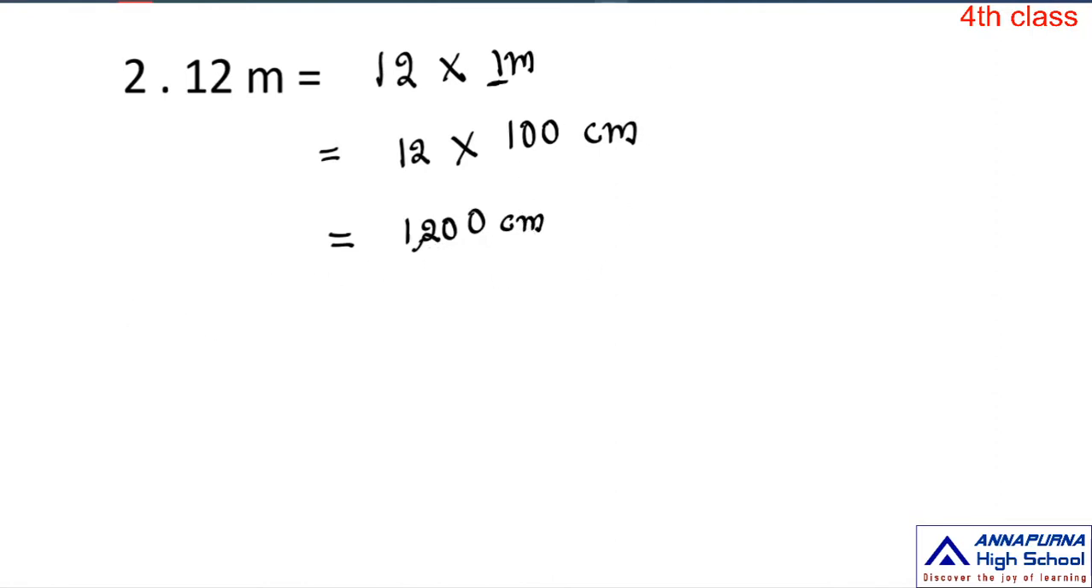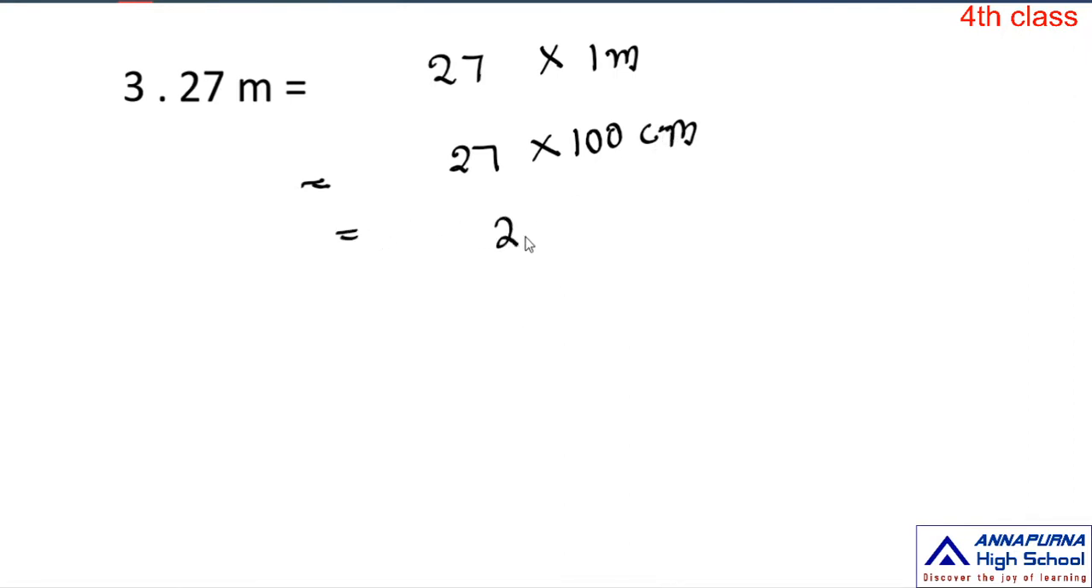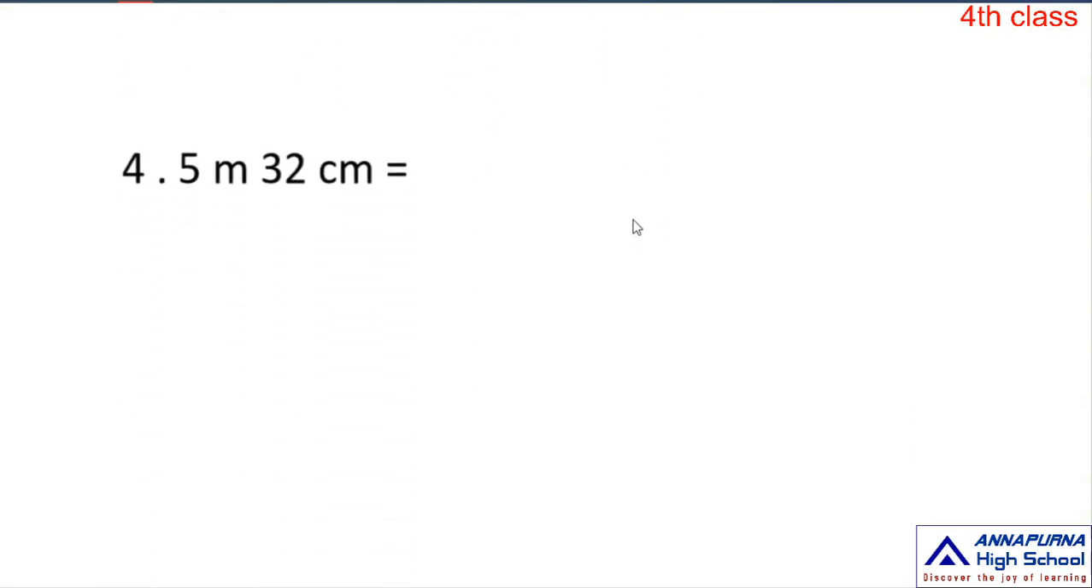Move to the third sum, children. 27 meters. So first, what we are doing, 27 into 1 meter, that is equal to 27. 1 meter is equal to how many centimeters, ma? 100 centimeters. So 27 into 100 is equal to 2700. That means 2700 centimeters.